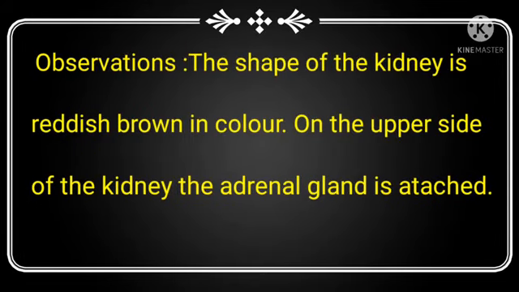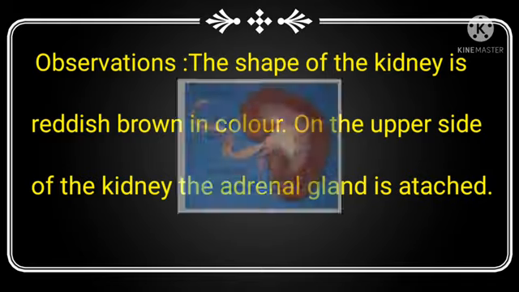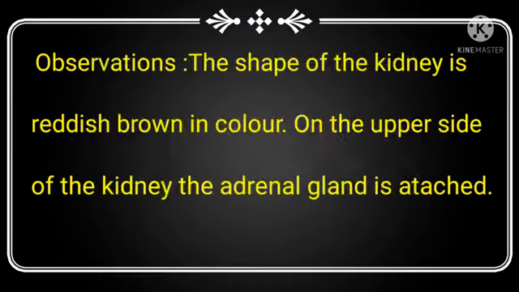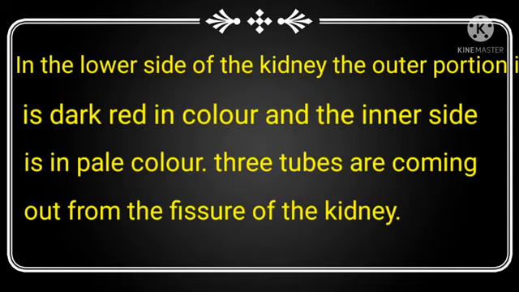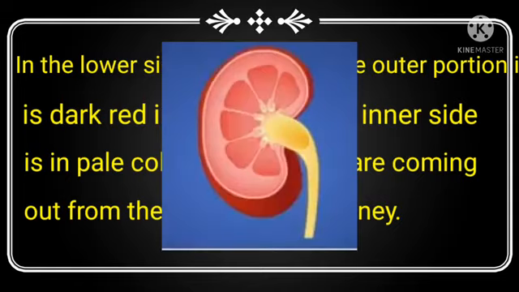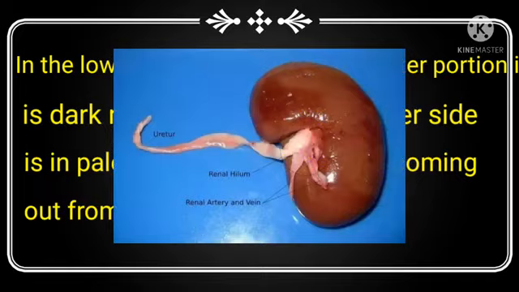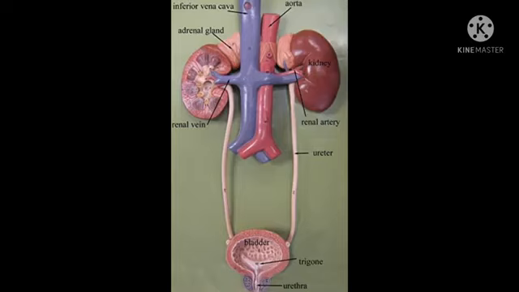Children, see the observations. The kidney is bean-shaped and reddish brown in color. On the upper side of the kidney, the adrenal gland is attached. In the lower side of the kidney, the outer portion is dark red in color and the inner side is pale in color. Three tubes are coming out from the fissure of the kidney. All of you write down the observations in your notebook, children.